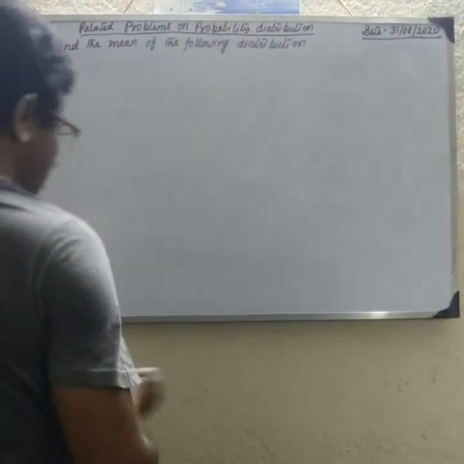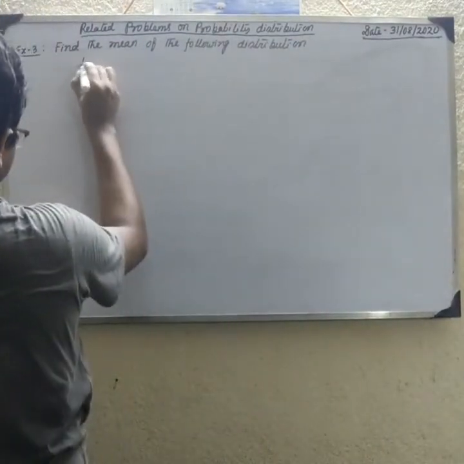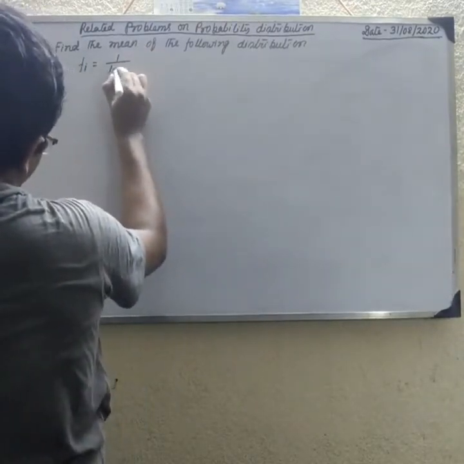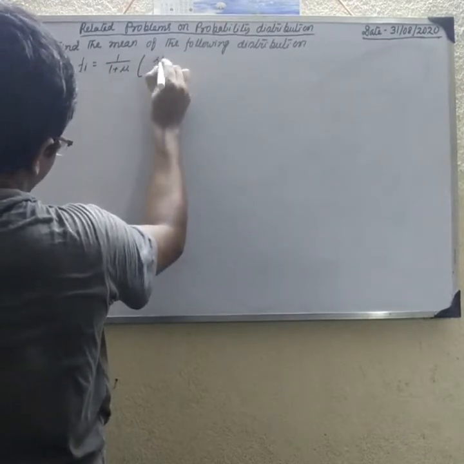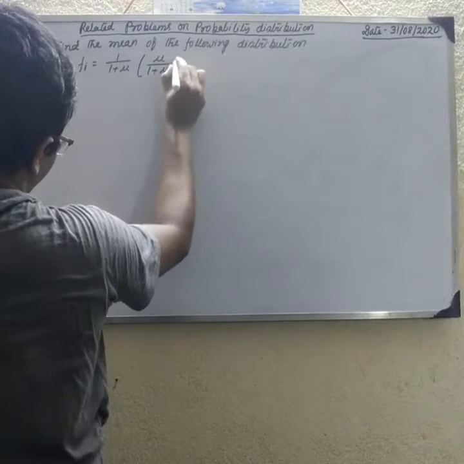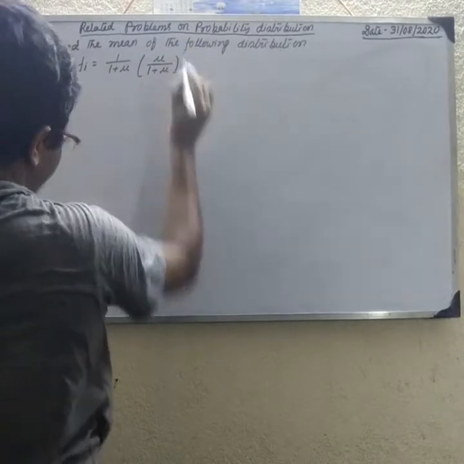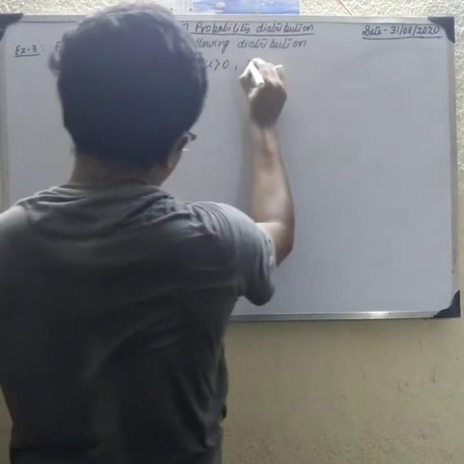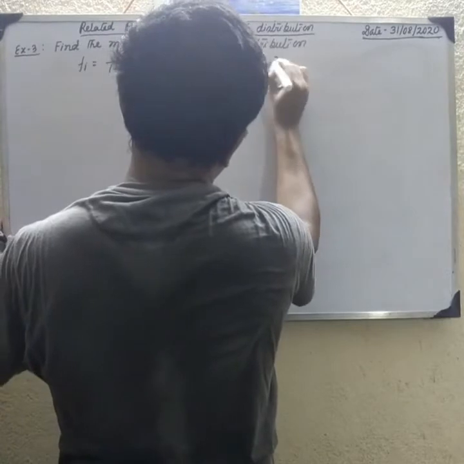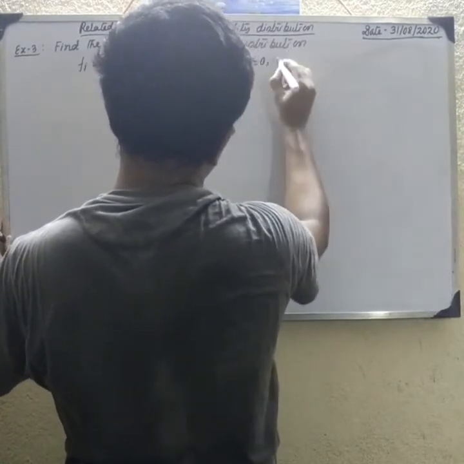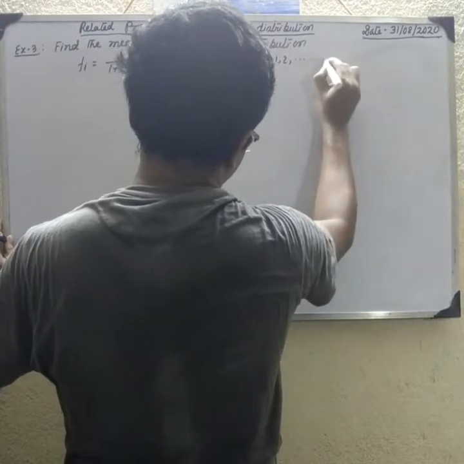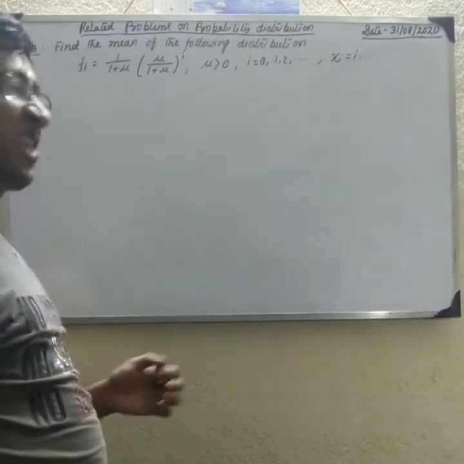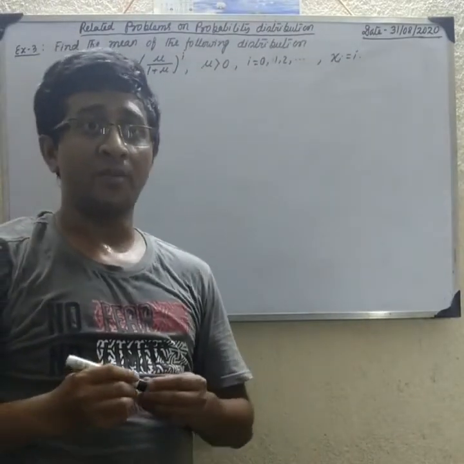Distribution is given by f_i equal to 1 by 1 plus mu into mu by 1 plus mu whole to the power i, but obviously mu greater than 0 and i equal to 0, 1, 2 and so on, starting from 0. And x_i equal to i. Here we have to find the mean of the distribution.